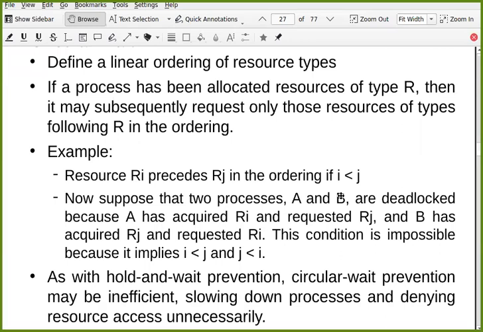P2 is already holding R6, and further it wants R4, which is being held by P1. Is it possible? Can it hold R6 and request R4? According to linear ordering, it is not allowed. So there won't be deadlock, because every resource has some linear order. Does this make sense, Samir?